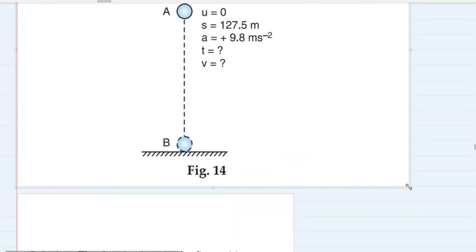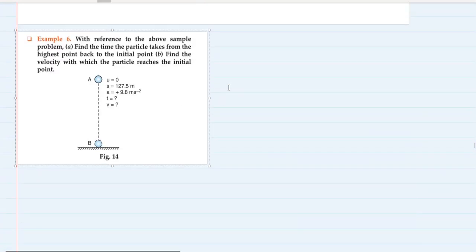Okay, this question is with reference to the previous question. With reference to the above sample problem, write the time of the particle which it takes from the highest point back to the initial point. See, no need to do the calculation. If you want to do, you can do.